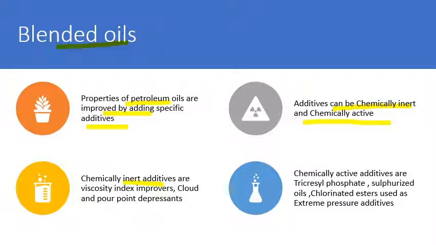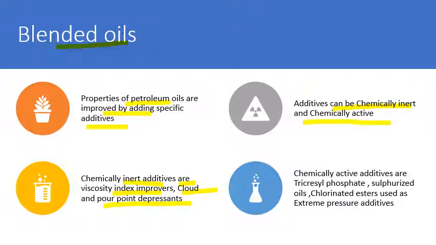They do not react with the atoms or the molecules of the surfaces or of the lubricant. For example, viscosity index improvers, cloud and pour point depressants. So these are physical properties of an oil, like viscosity and the cloud and pour point. To improve these properties, we can use chemically inert additives.